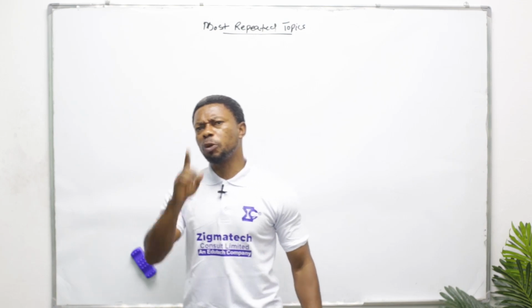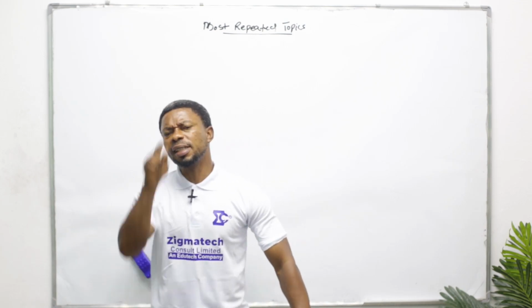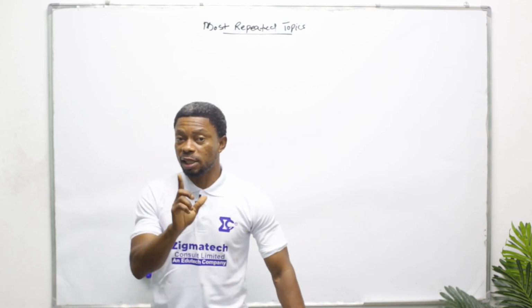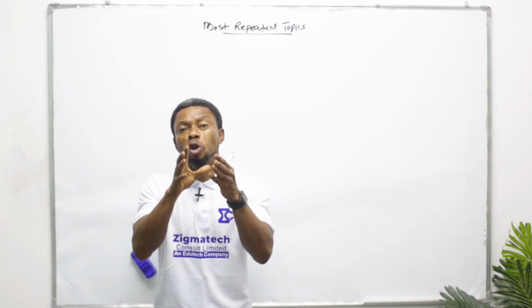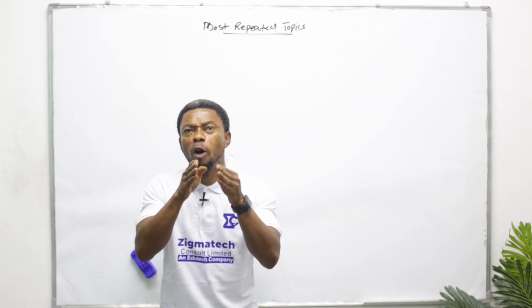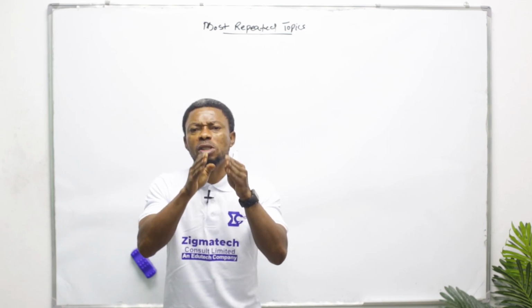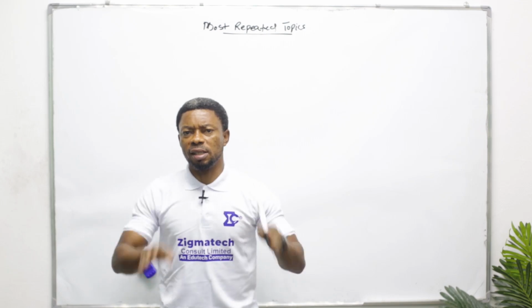Another topic you are going to see is indices. You know, in mathematics, they don't play with indices. It's like the model. So you must study the laws of indices. There are about 6 to 7 laws of indices.